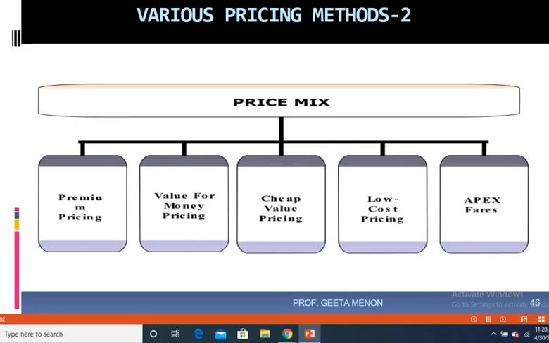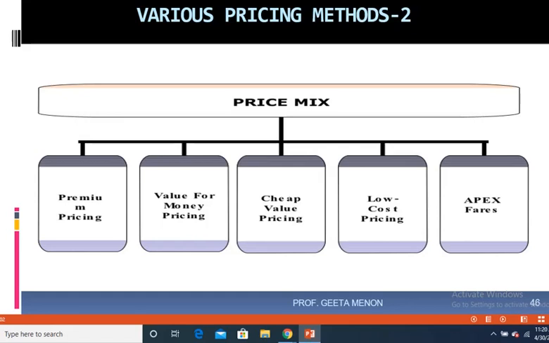So the comfort level is different. In unreserved, when you travel, there is no comfort at all. You won't have a seat to sit, and you have to spend a lot of time holding on to the seat and not even being able to go to the washroom, and you won't be able to sleep either. So that's low cost pricing.